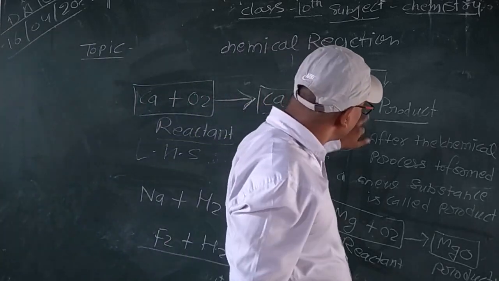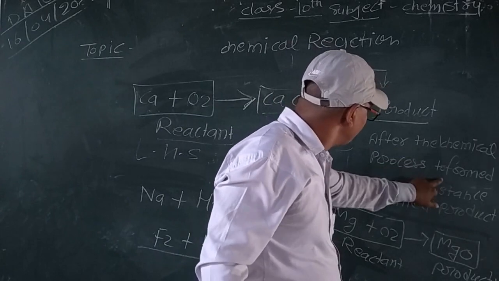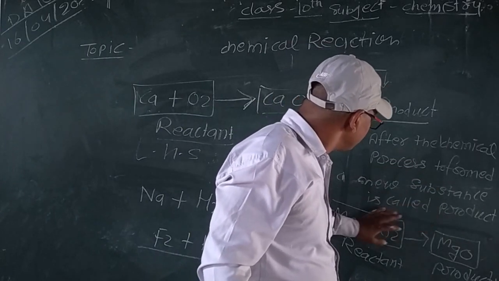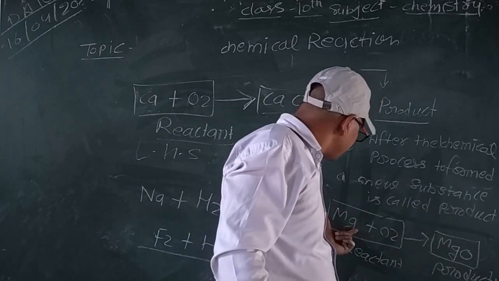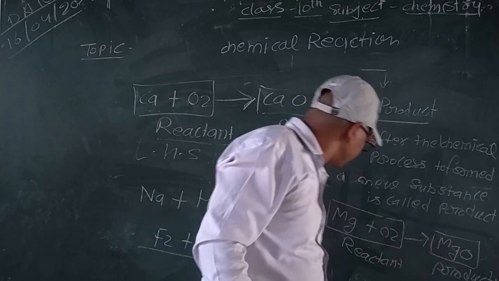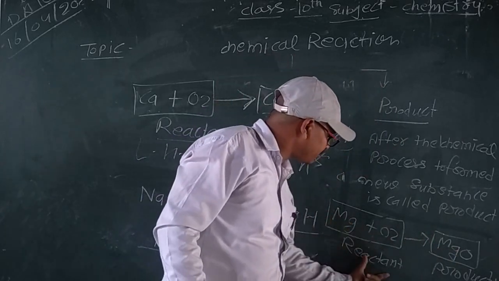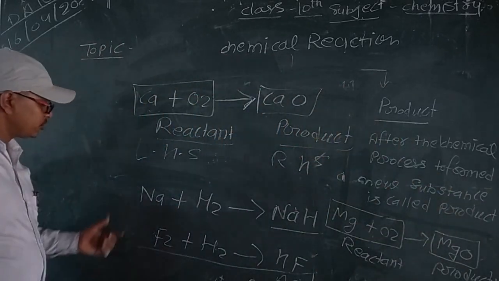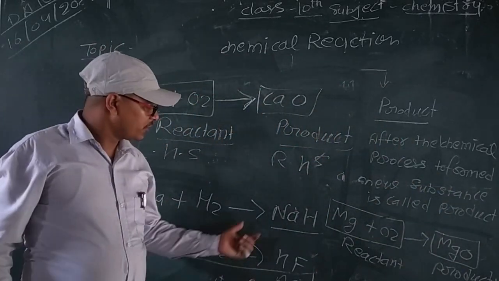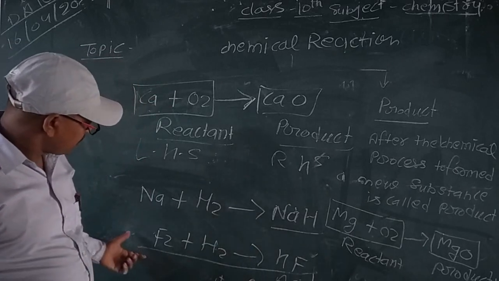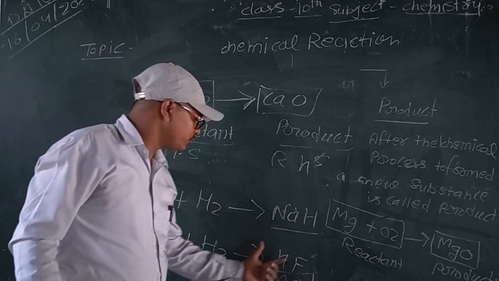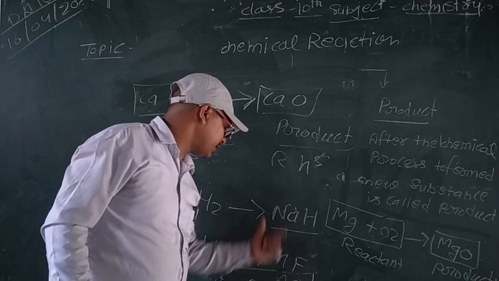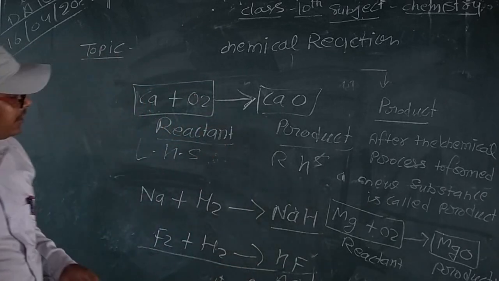I repeat, a substance formed after the chemical process is called the product. For example, Mg plus O2 gives MgO. Mg plus O2 is the reactant part, and MgO is the product. Another example: sodium reacts with hydrogen to form sodium hydride, and fluorine reacts with hydrogen to form a hydracid.